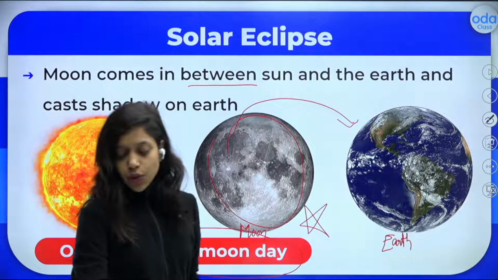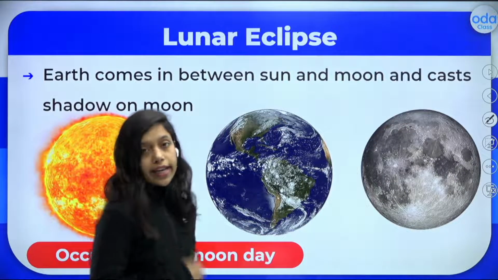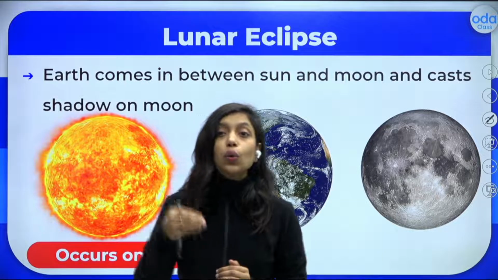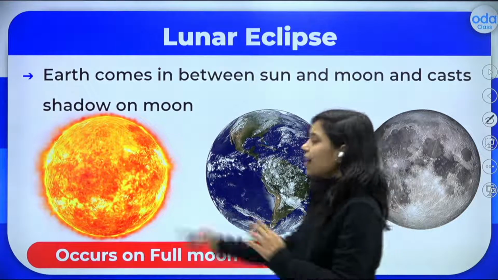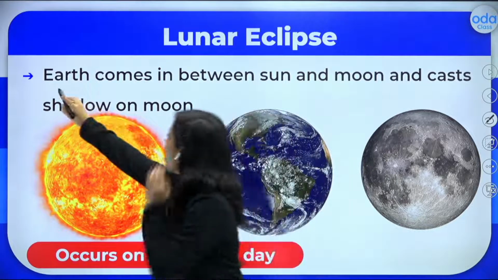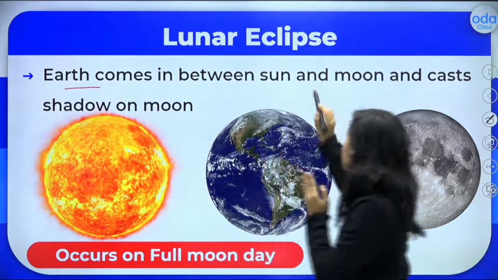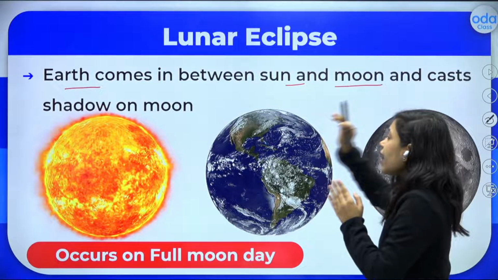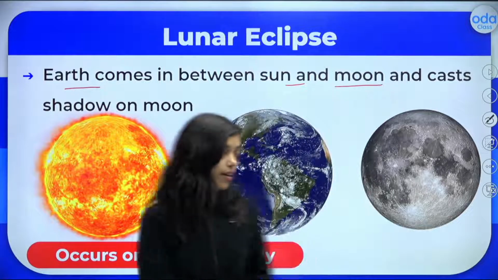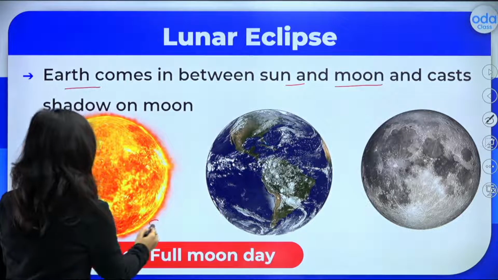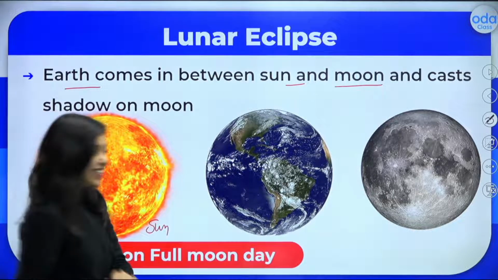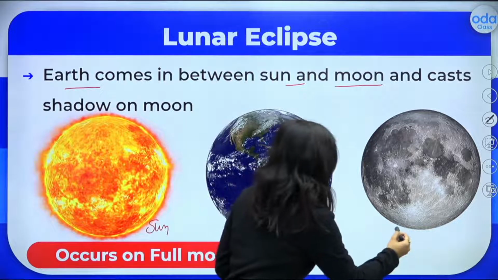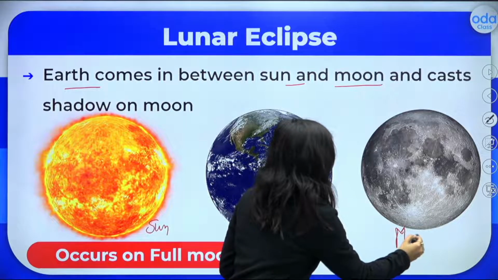Let us quickly learn about lunar eclipse then. What is this lunar eclipse? This is completely opposite. Earth comes in between the sun and the moon and casts the shadow on the moon. So see here, again the sun is here. Sun is constant. And here we have the moon.